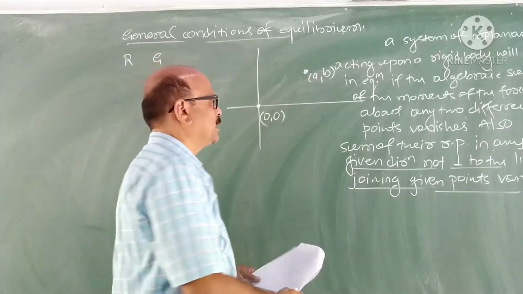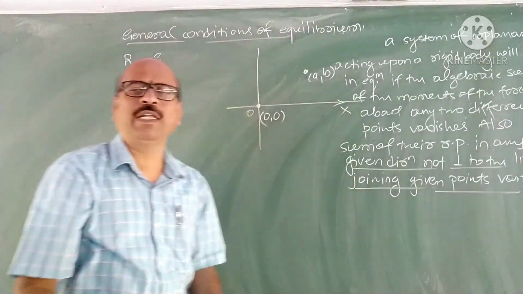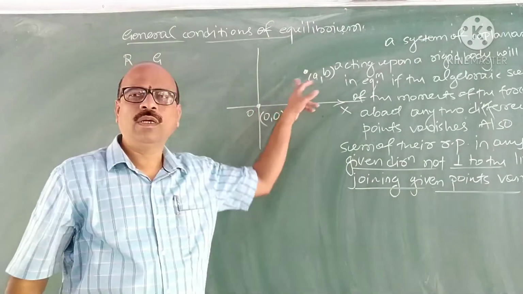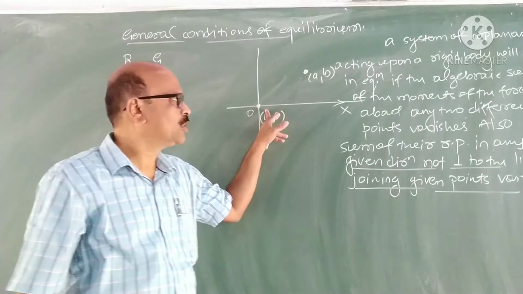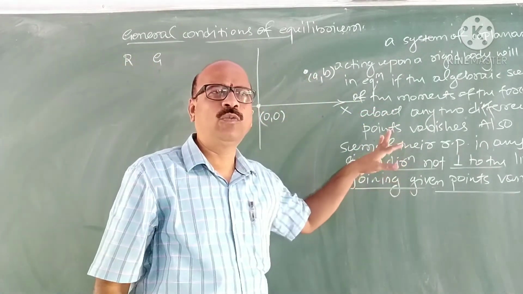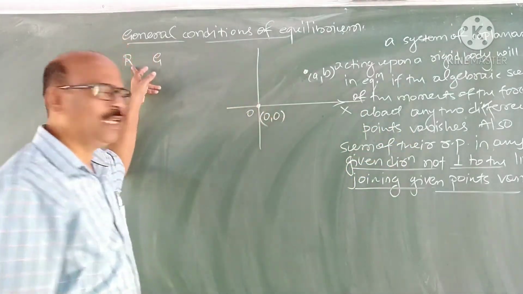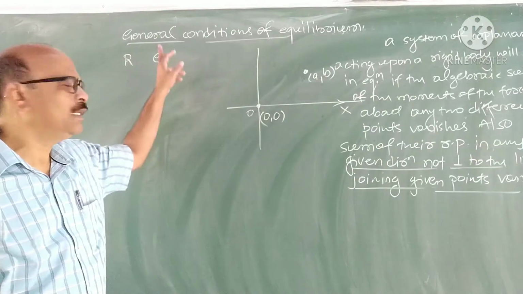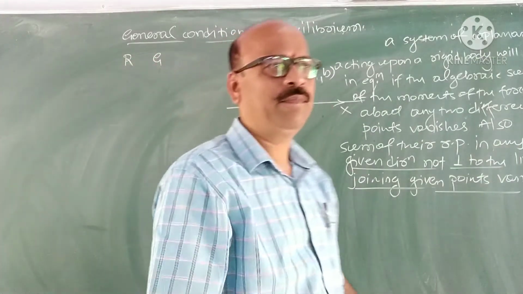We take the given direction as OX, which is not perpendicular to the line joining these two. Suppose these two are true, then what do you have to prove? System is in equilibrium means we prove that capital X is 0, Y is 0 and G is 0. Therefore the system is in equilibrium.